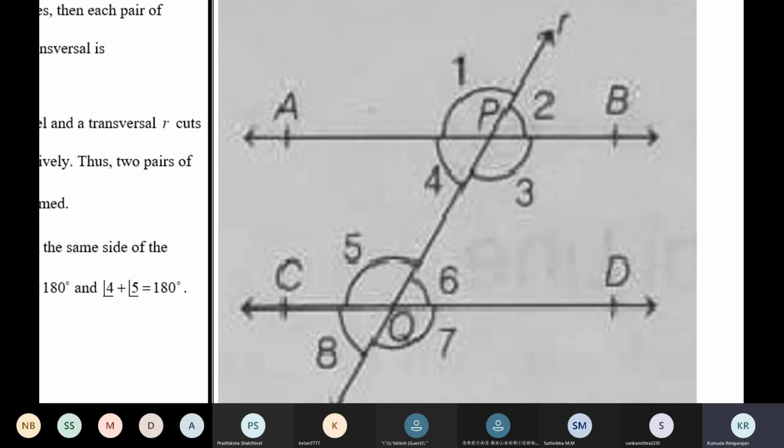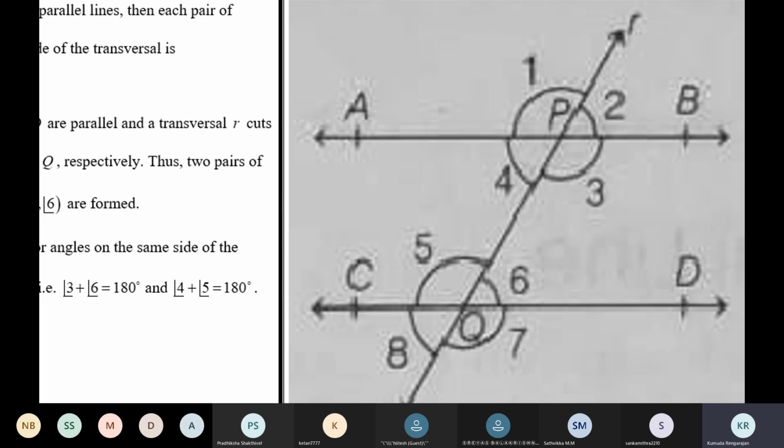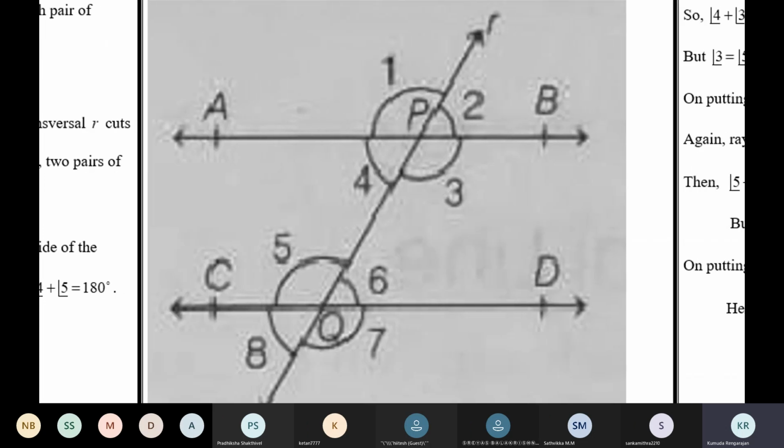We have to prove 4 plus 5 is 180. 3 plus 6 is 180. So we are trying to write a relevant result like that. So we need to prove 3 plus 6 is equal to 180. Angle 3 plus angle 6 is equal to 180. So let's use 3 plus 2 is 180. Angle 3 plus angle 2 is 180. 3 is fine, but you don't want 2. You want to replace 2 with 6. And you can do that because angle 2 is equal to angle 6. Corresponding angles are equal. So like this, we get 3 plus 6 is equal to 180.